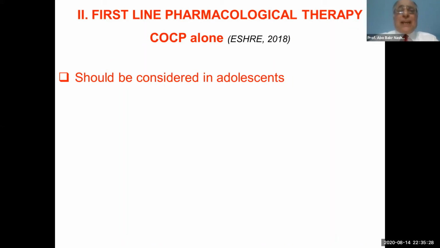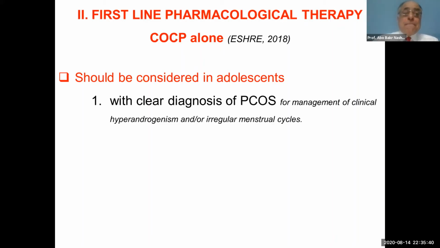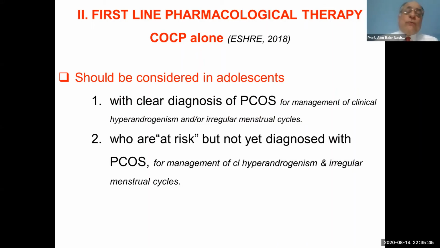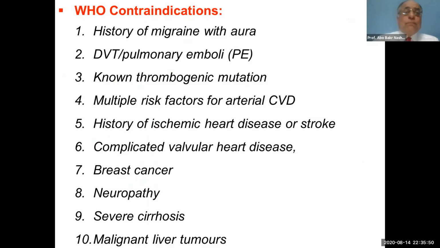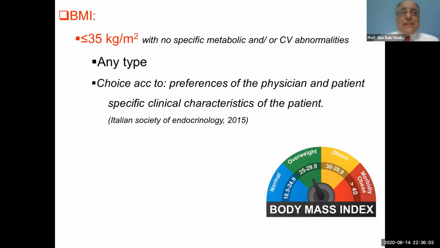The second line of treatment after the lifestyle is the first line pharmacological therapy. The first line pharmacological therapy is combined oral contraceptive alone, and it should be considered in adolescents with a clear diagnosis of polycystic ovary syndrome, and also for those at risk for adolescent polycystic ovary syndrome. But before prescribing the oral contraceptive pills, we should take into consideration the WHO contraindications of the combined oral contraceptive pills.